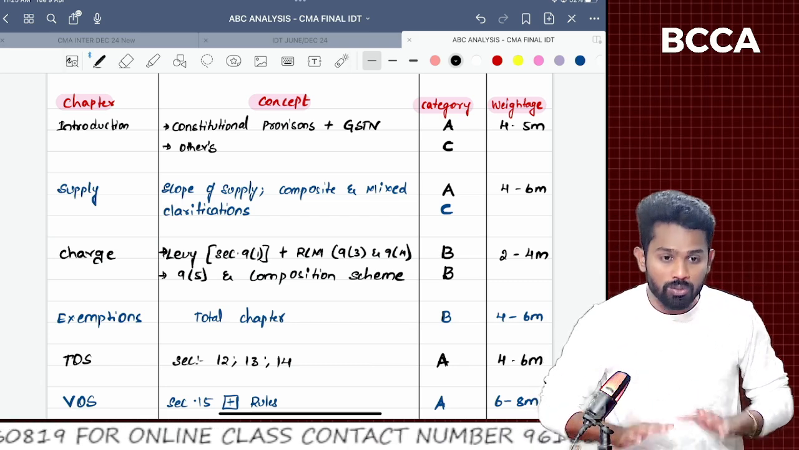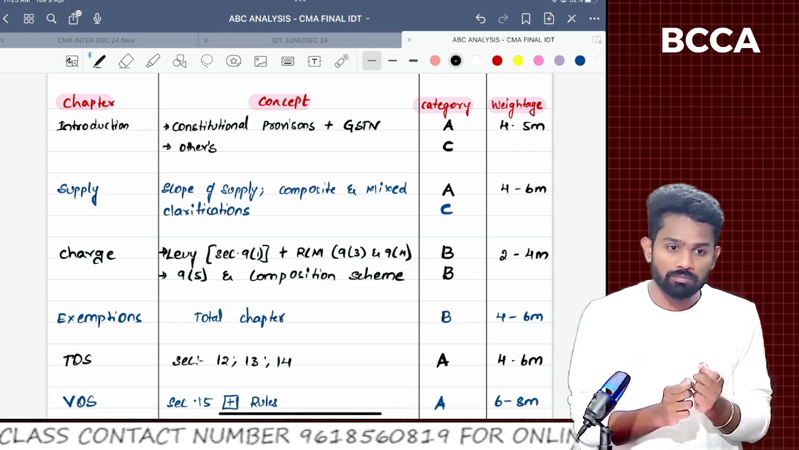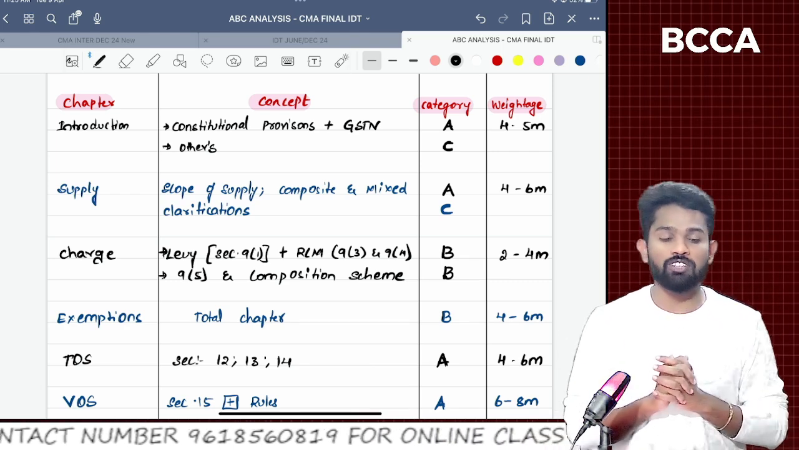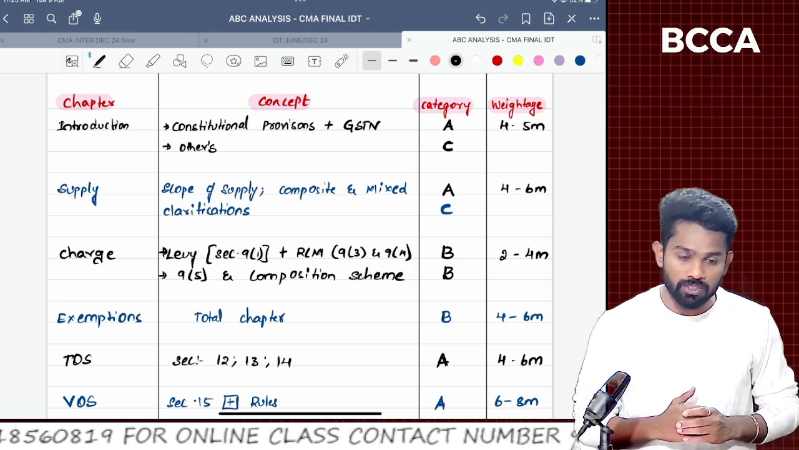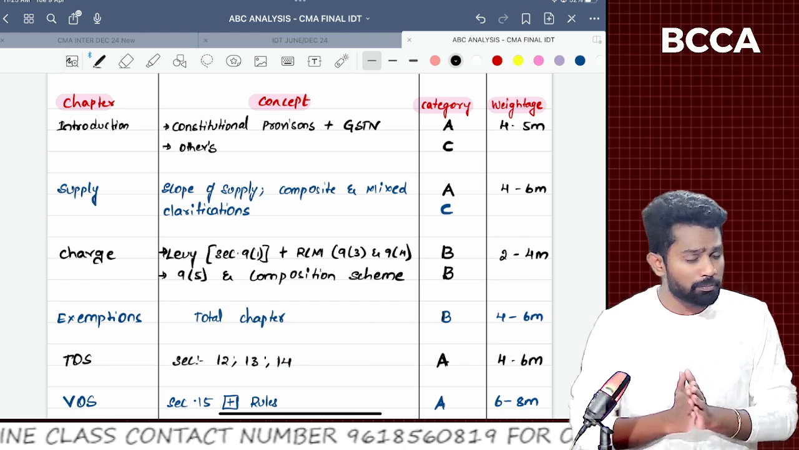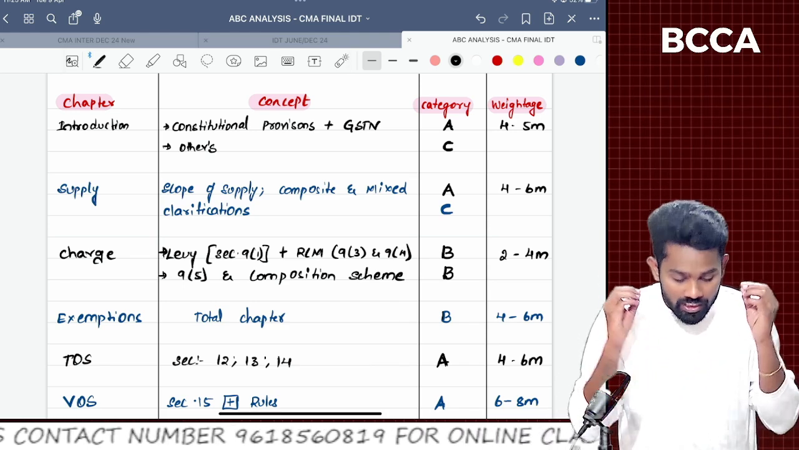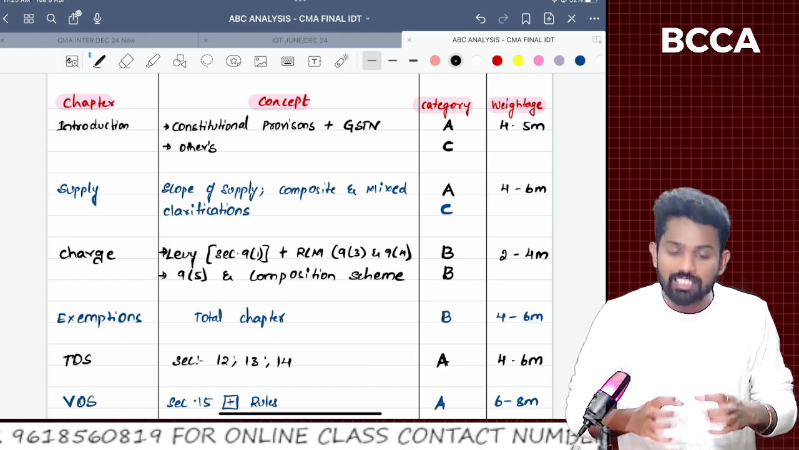But now I'm going into the categorization of the chapters. Sir, one disclaimer I wanted to say: this is based on my analysis of past papers and past trends. There might be slight deviations, but you could rely on it. There are 99% chances the paper could be in this way only.